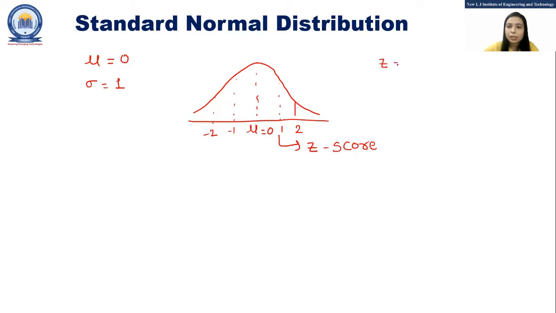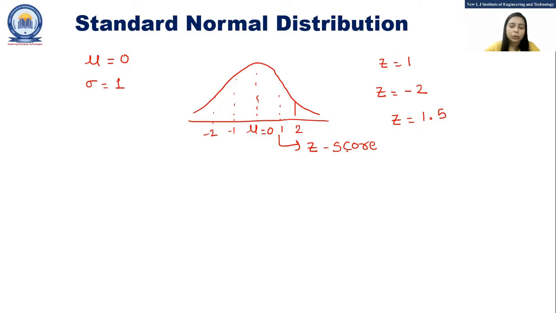Now, if we consider z is equal to 1, that means we are one standard deviation away from the mean in the right direction. If we consider z is equal to minus 2, that means we are two standard deviations away from the mean in the left direction. Similarly, if we consider z is equal to 1.5, that means we are 1.5 standard deviations away from the mean in the right direction.